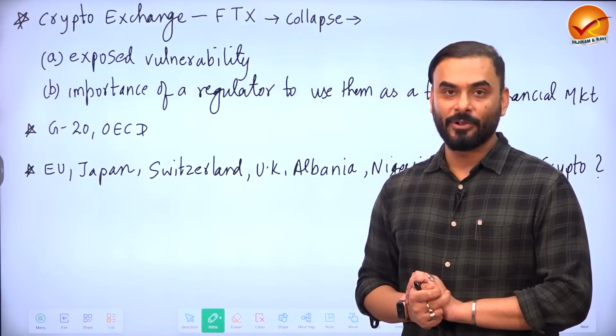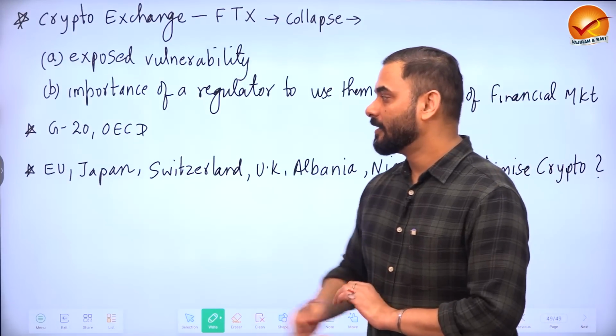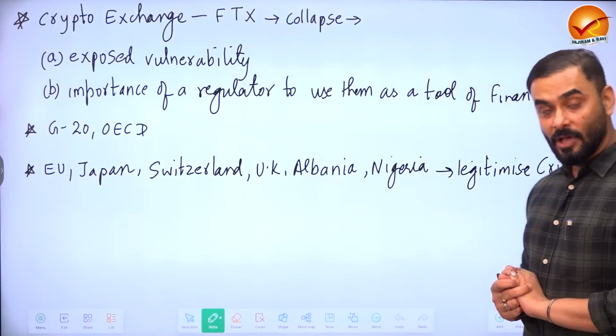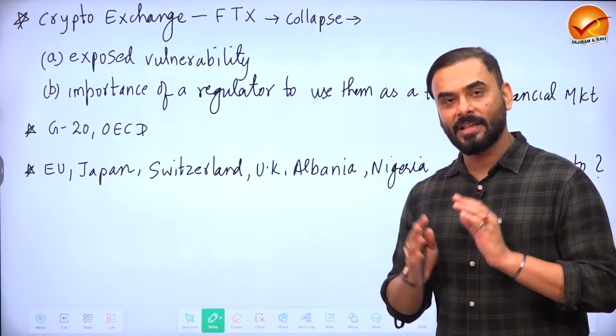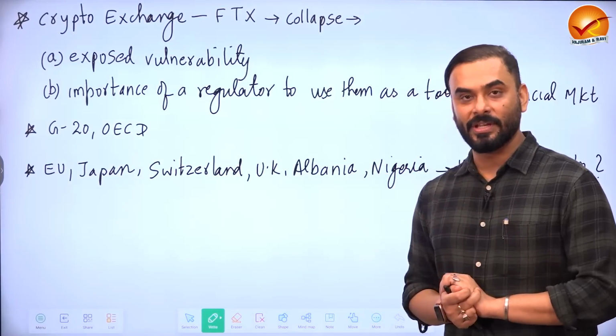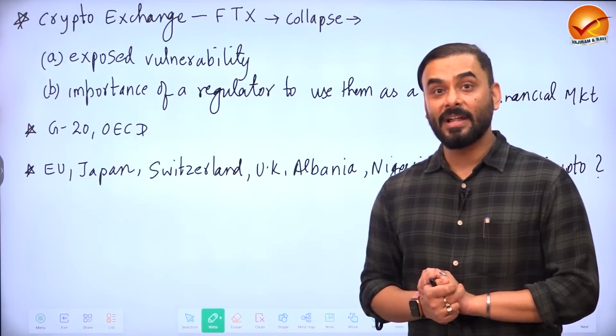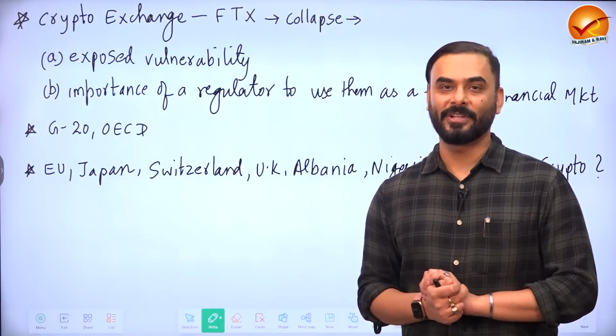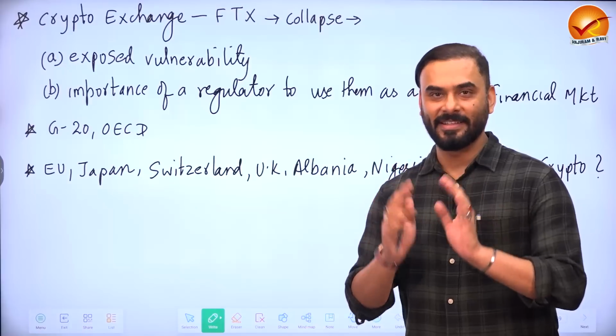It also makes a point that the European Union, Japan, Switzerland, UK, Albania, Nigeria are in some way creating policies to legitimize them, or are in the process of doing that. So it's time that India also discusses and thinks about it. This is what is written in the economic survey.